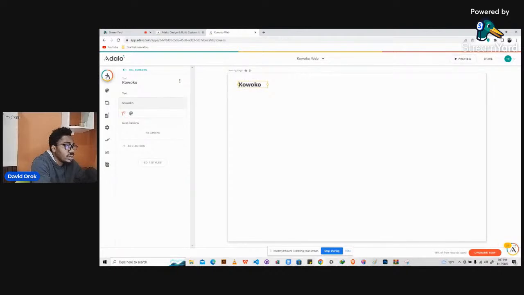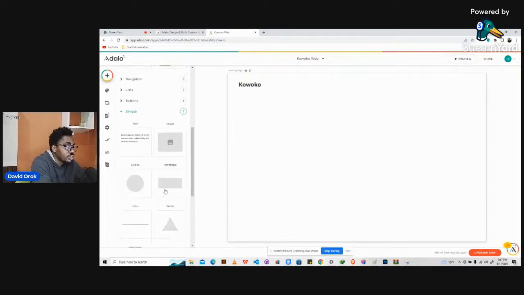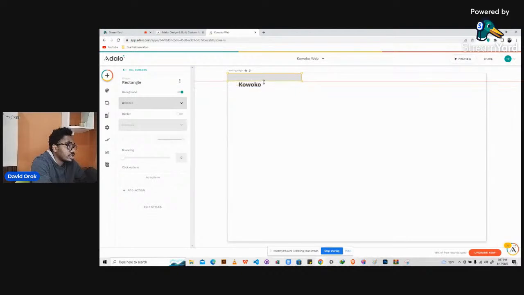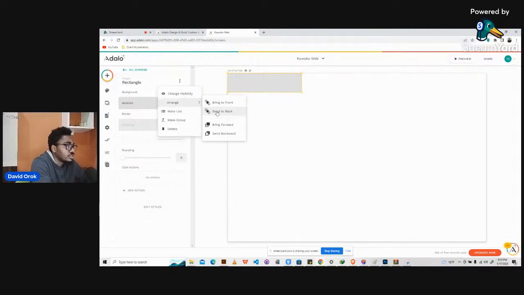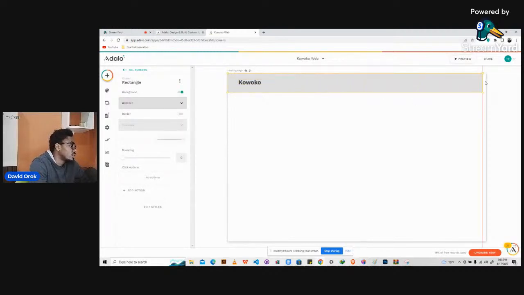Let me go ahead and bring in a shape, right? So let's go to simple and then bring a shape like a rectangle. So bring a rectangle here. It snaps, and it actually covers this stuff, so it's okay. So we will just click on this, and then click these three dots that you see here, and then we will say arrange, send to back. Yeah, fine. So we needed to send it back so that we can see the text that we have here. So this is it. And we can go ahead and then push this to the edge.